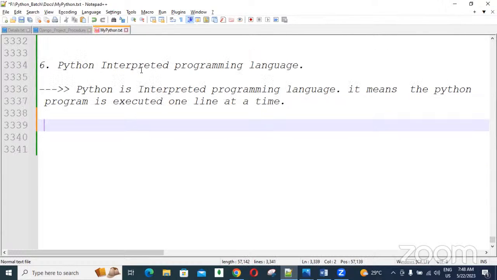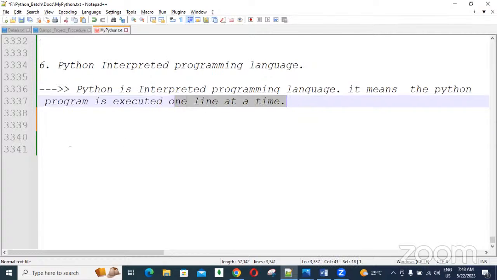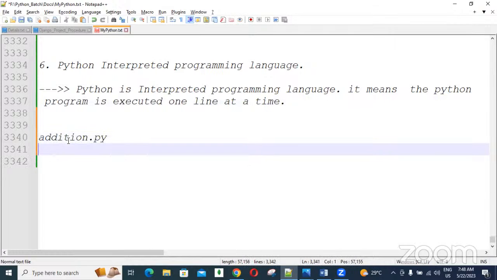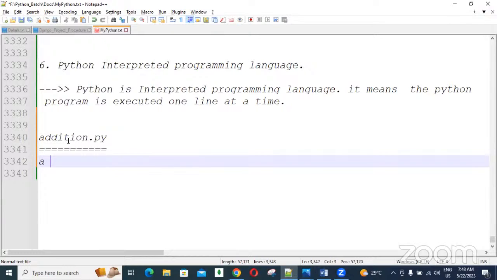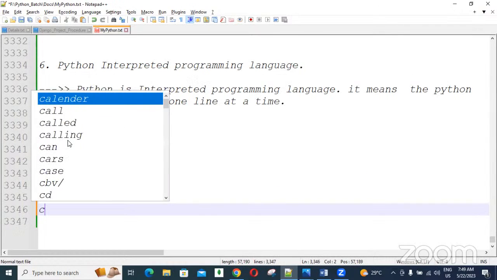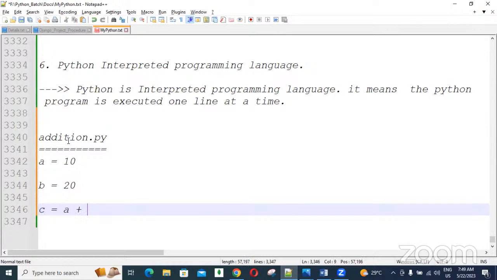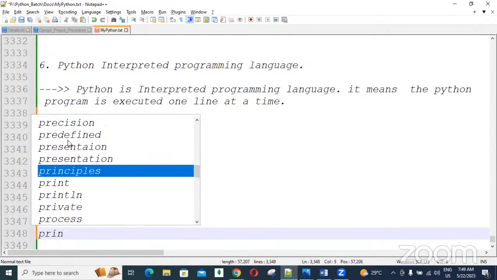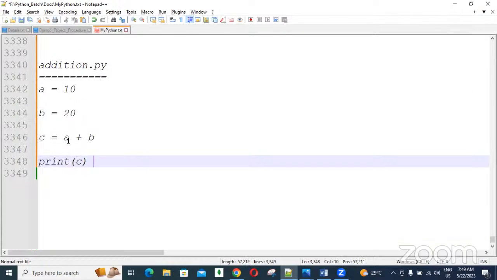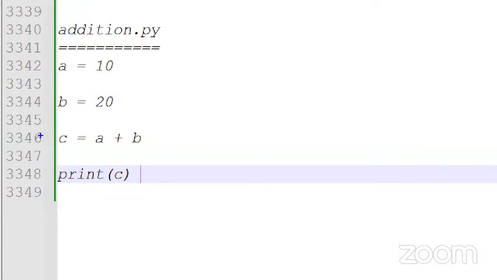First we need clarification about this one line at a time. I want to create an addition program, guys. Addition.py is one Python program. Any file name with a .py extension is called a Python program. Here, in the addition program, I write a equal to 10, next b equal to 20, next c equal to a plus b, and then we print c. Clear? So this is our Python program.